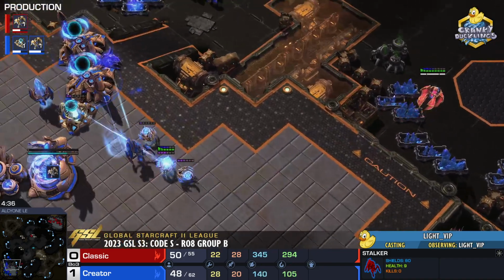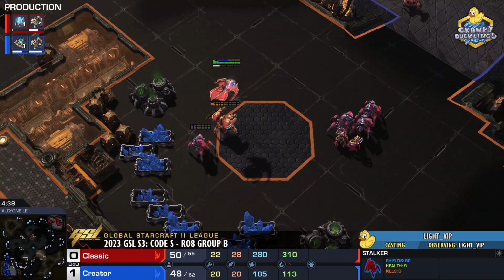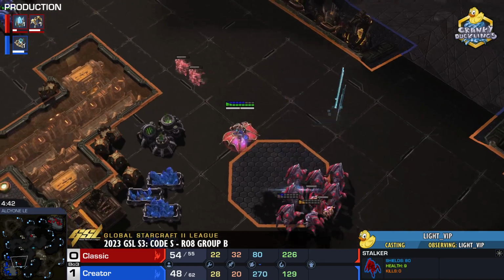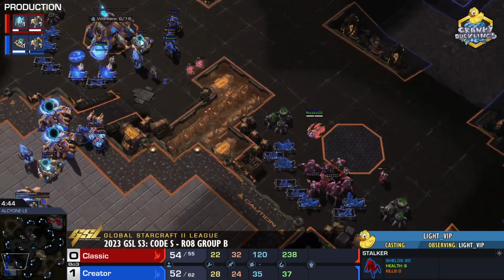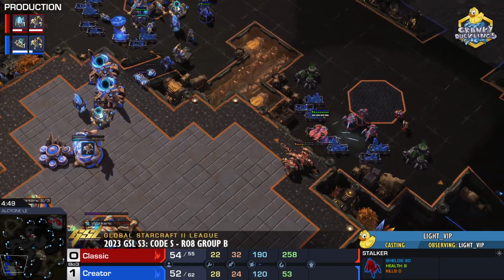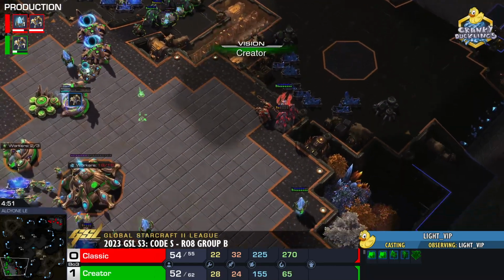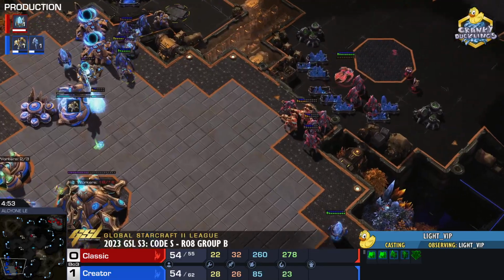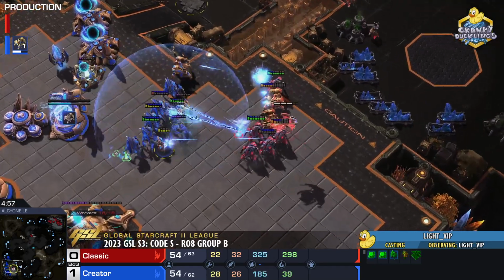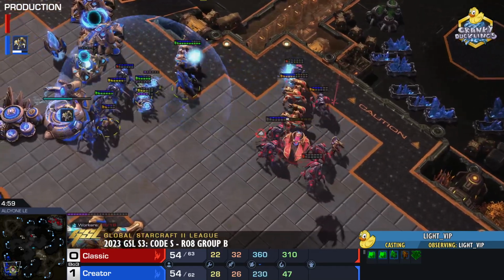Oh, the juggling. As we barely keep the army alive, we do have a second Immortal arriving and a third Immortal on the way for Classic. Remember, he is completely all in with this. Oh, the Adepts shade in. We do threaten that shade. Creator does see the elevator into the main. He does have eyes on this, but the entire army gets in. Oh, a late reaction here from Creator.